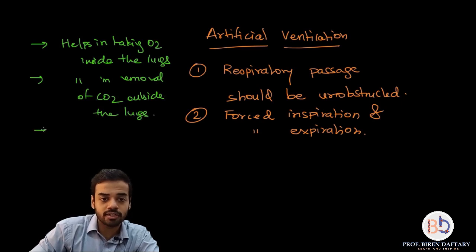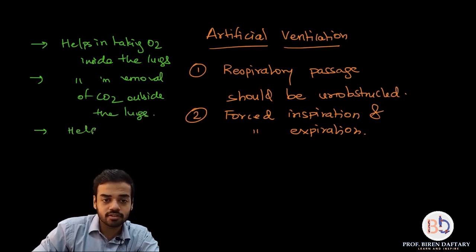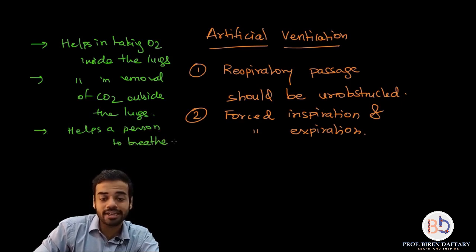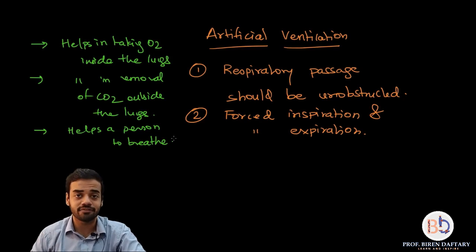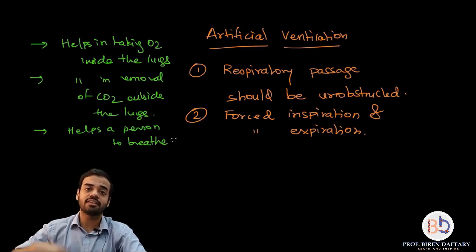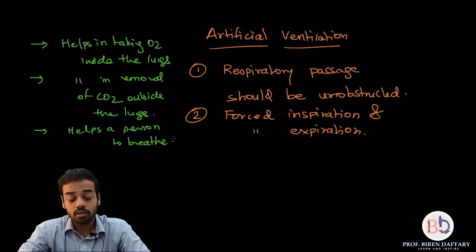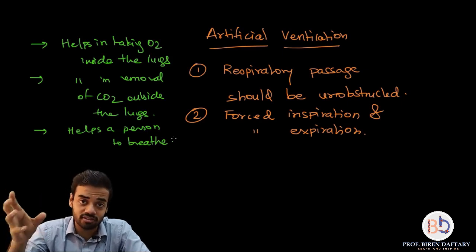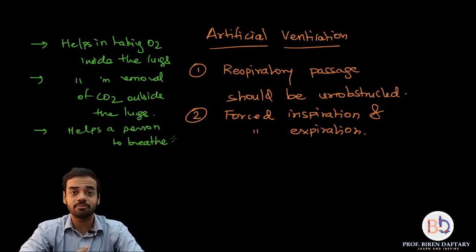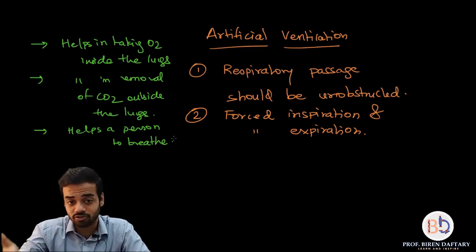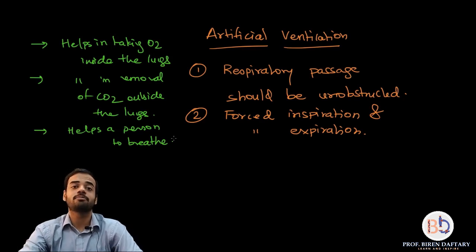And the last point: helps a person to breathe. This last point is for those people who can breathe but their breathing is not very efficient, so in that case the ventilator will help them. For example, COVID patients who have a very severe infection have difficulty in breathing because of pneumonia. In that case, a ventilator will help them to breathe.